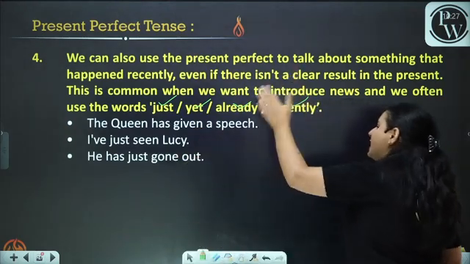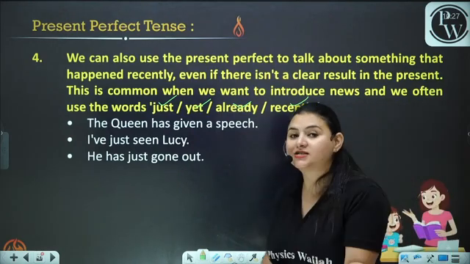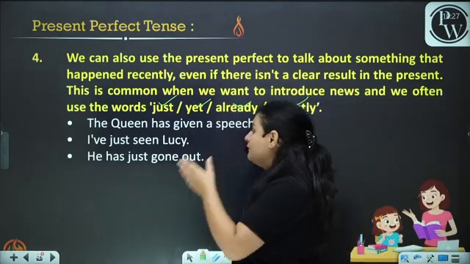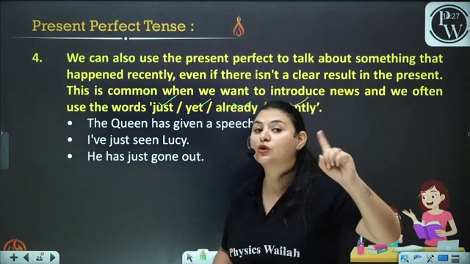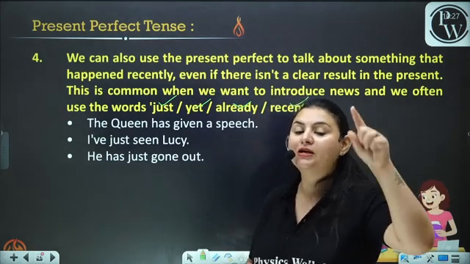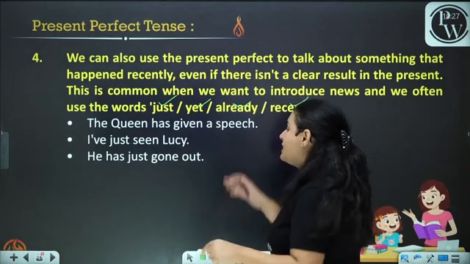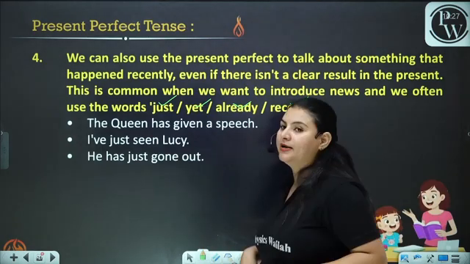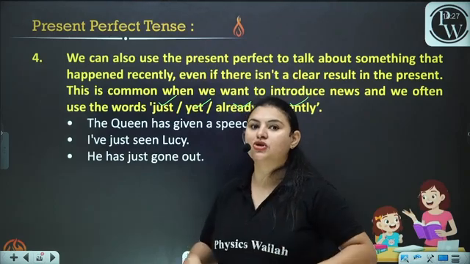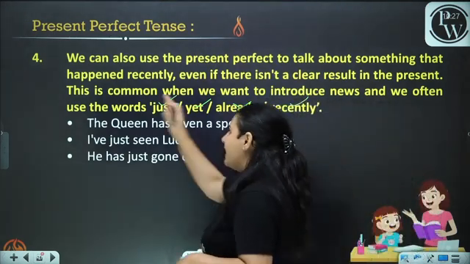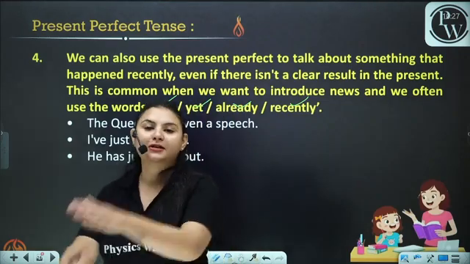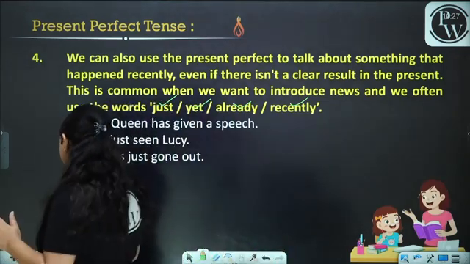The Queen has given a speech. She has just given a speech. I have just seen Lucy. Whenever we are using just, we use the present perfect form. He has just gone out. Just means just now. In that case, we also use the present perfect tense.